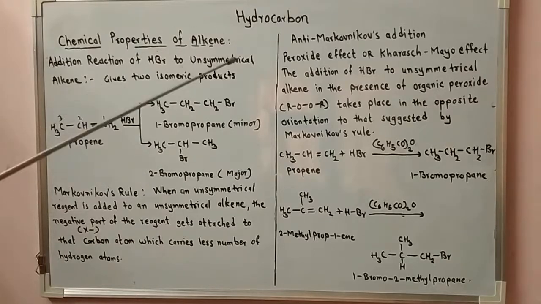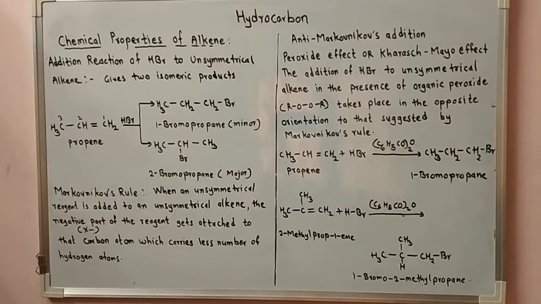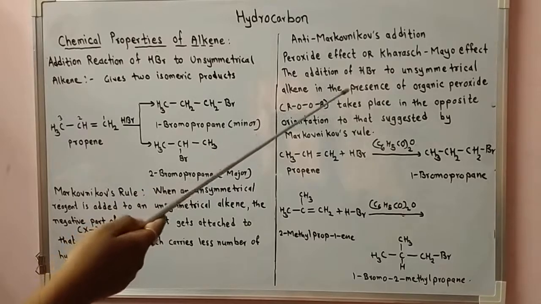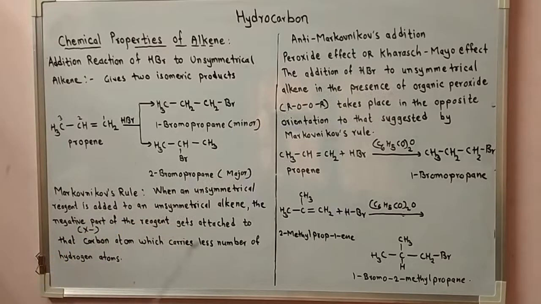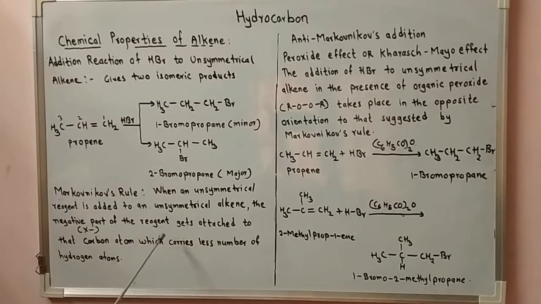Now let's see the anti-Markovnikov addition, which is called the peroxide effect or Kharasch-Mayo effect. The addition of hydrogen bromide to an unsymmetrical alkene in the presence of organic peroxide, ROOR, takes place in the opposite orientation to that suggested by Markovnikov's rule. So anti-Markovnikov addition is opposite to this rule.